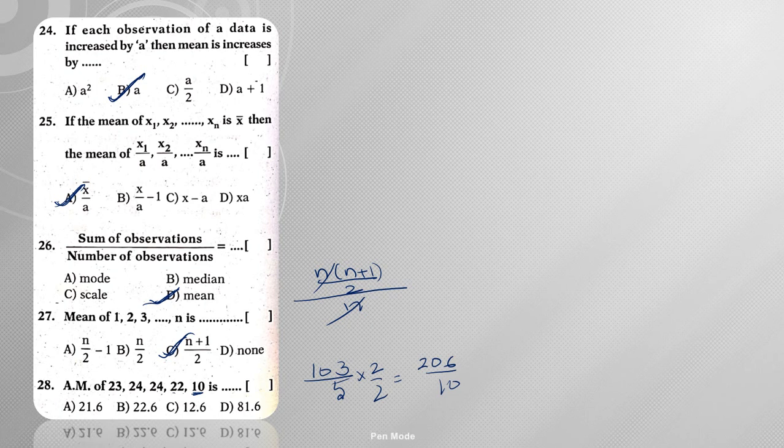Right, so is there any mistake here? So 20, 20, 40, 40 plus 20, 60, 60 plus 20, 80, 80 plus 10, 90. Right, so 92, 96, 100, 103. So 103 by 5. Right, so when you multiply with the 2, 206 by 10, it gives me 20.6. So there is no option 20.6 here. Right, so answer is 20.6.